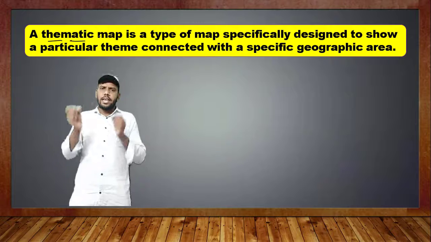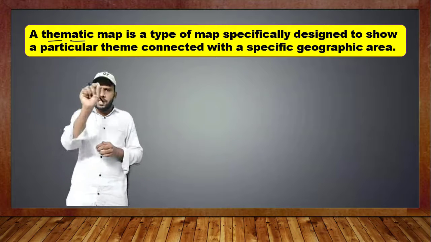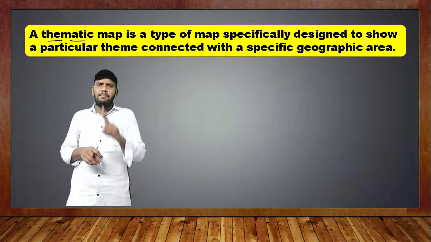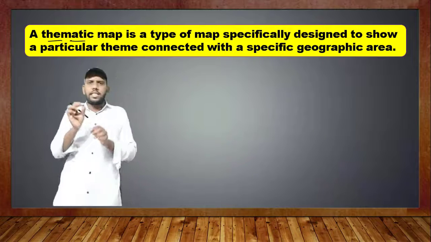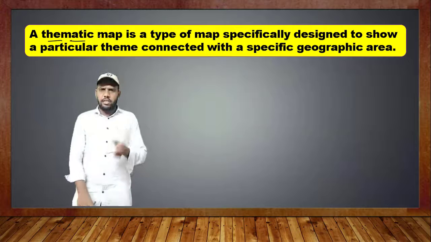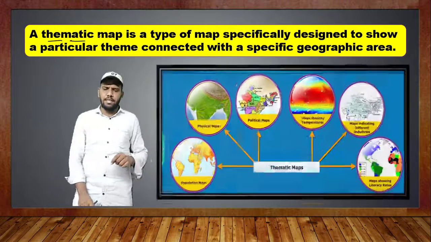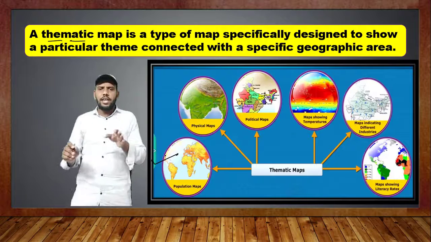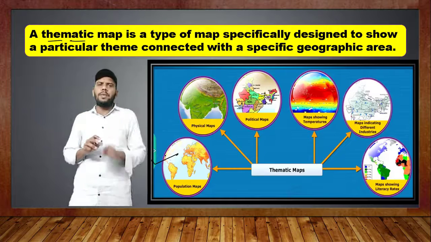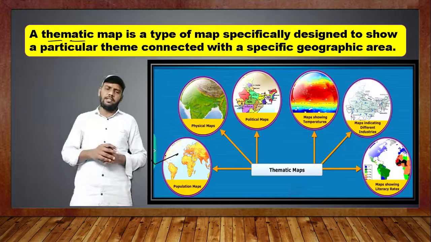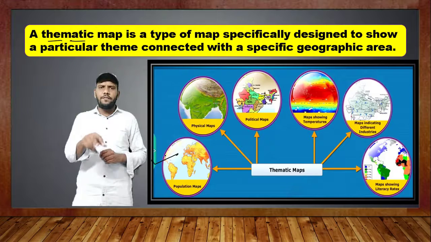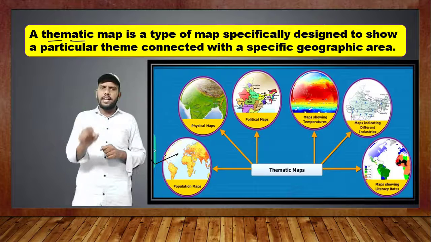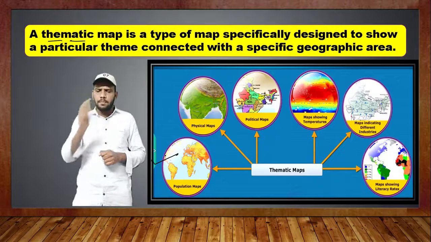So we understood every map is created with a specific theme. Every theme is not included in one map. Every map is created with a specific theme. So that one we call thematic maps. Here, given first, is the population map. Here the main theme is population, so only population information we will get. If you search for rainfall information in this map, can you get it? We cannot get the rainfall information. Only we can get the information about the population.